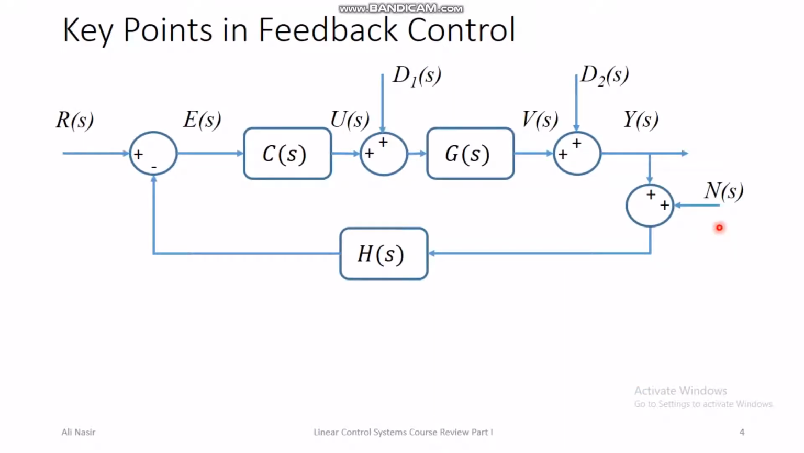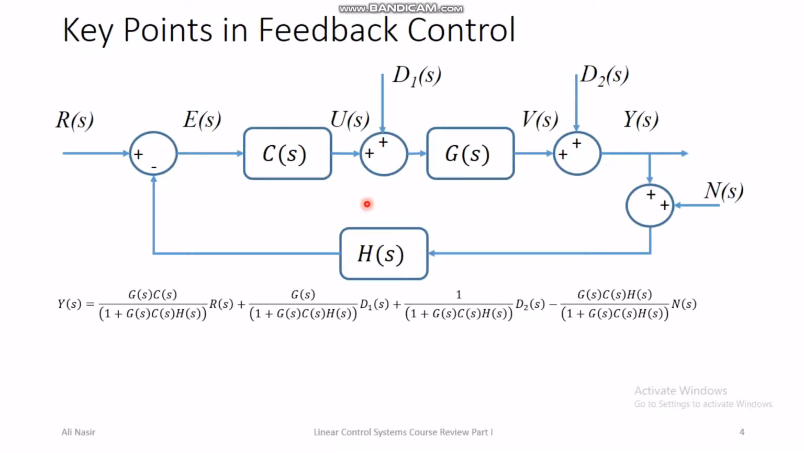So key points in feedback control: from this diagram we calculated at the beginning of the course this transfer function, where Y(s) is this expression times R(s) plus this expression times D1(s), another expression times D2(s), and minus this expression times N(s). So these expressions also give us some information. For example, we discussed that if the control gain is high enough, then this factor and this factor will go to 0, and in the absence of noise Y(s) will become R(s). That was the disturbance rejection discussion.